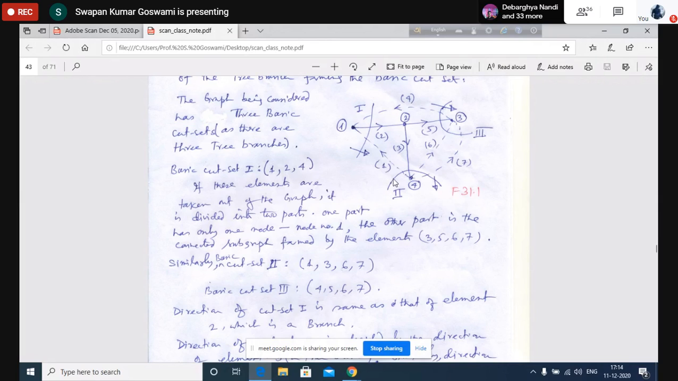Now, the direction of this cut set, that means the direction of the cut set formed by the combination of these 4 elements, has to be chosen. What will be the direction? What has to be the direction chosen as given here?